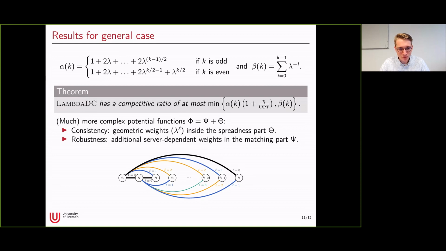And we achieve this result by, as I said before, using the same 3-step analysis, but we have to use way more complex potential functions, which still consist of a matching and a spreadness part. But for the consistency case, we actually have to use additional weights inside the spreadness part. And for the robustness proof, we have additional server-dependent weights in the matching part. This allows us to prove the theorem with technical care.